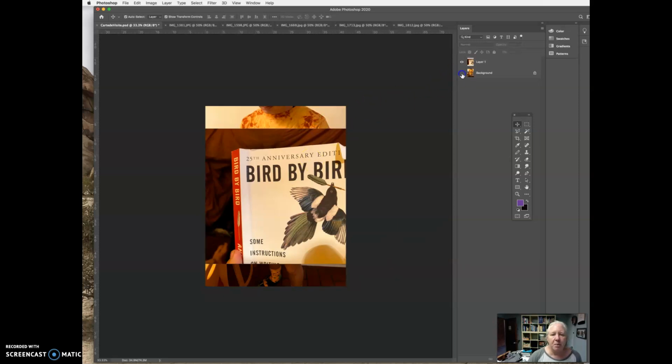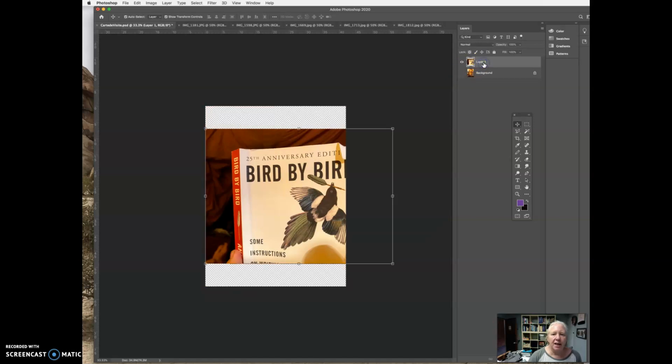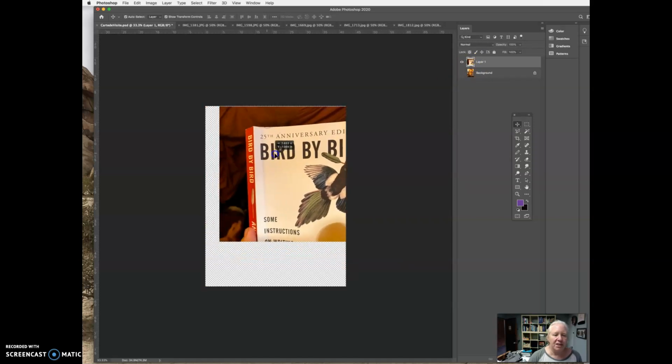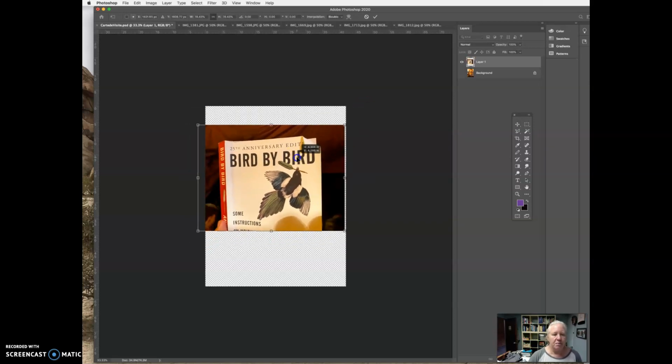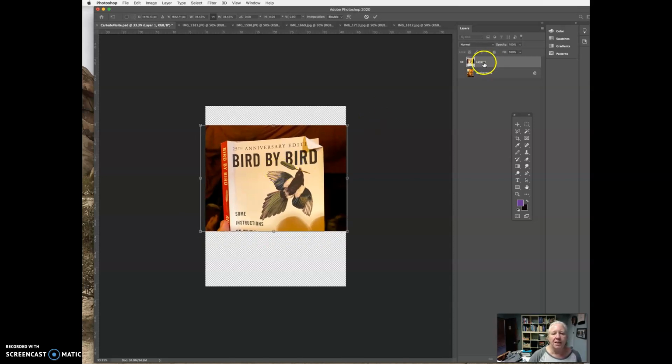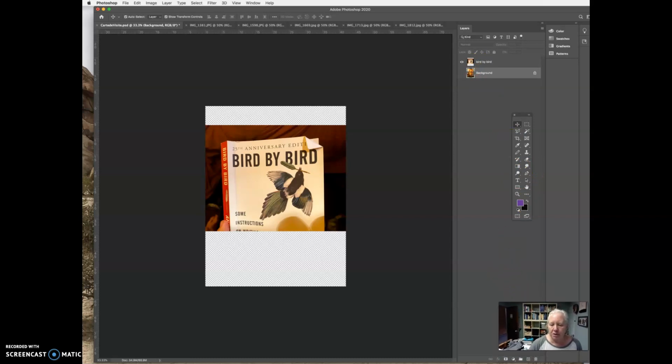Now if I turn off my background layer, I only have my bird by bird. I still have him. It looks like he's off, but I still have him. So I can scale this or I can leave it. It doesn't matter. Right now what I want to do is just have him. And I'm going to label this layer bird by bird so I'm really sure and I don't get confused. I'm going to also make a copy of my background layer. I'm going to show you how to do that. Let me turn my alarm off.